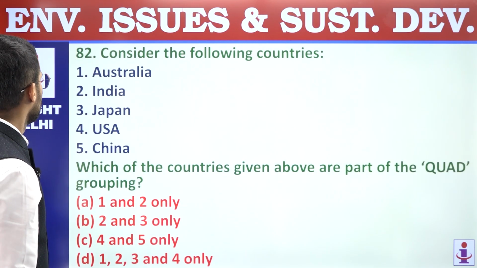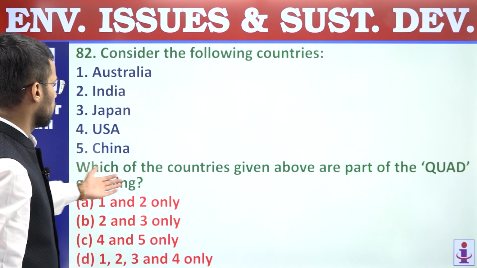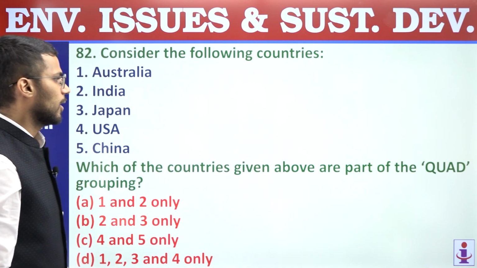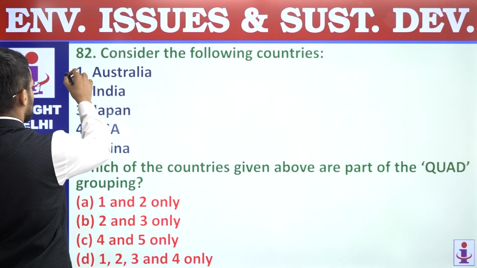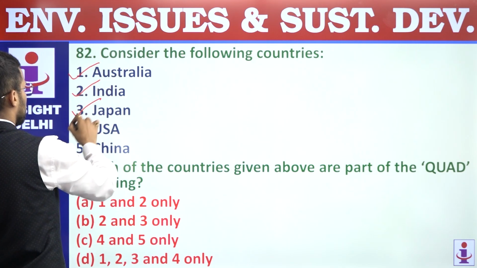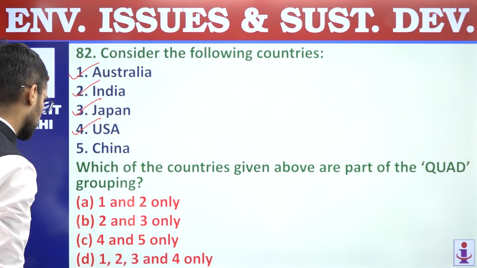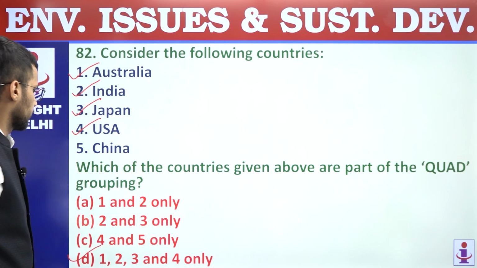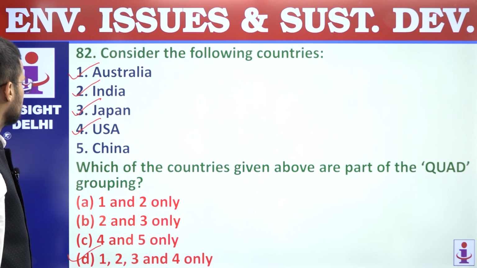Next, 82. Consider the following countries. Which of the countries given above are part of Quad grouping? So it is Australia, India, Japan and USA. 1, 2, 3, 4. Answer is D. Simple question. Question number 82, answer is D.